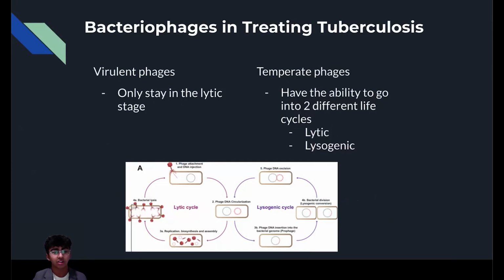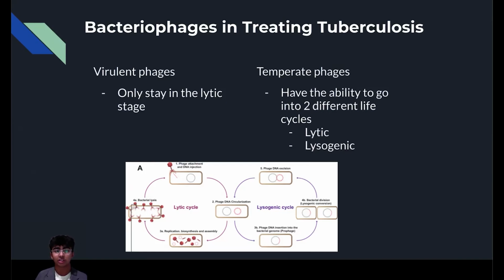Temperate phages can either go into the lytic or lysogenic stage, and virulent phages are phages that just move into the lytic stage. The lytic stage starts with the phage injecting its own DNA into the bacteria and circularizing this DNA along with the bacterial genome. After this, the phage begins to replicate and finally lyses the bacteria.